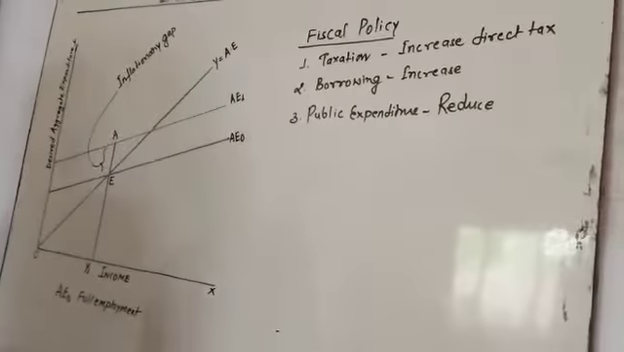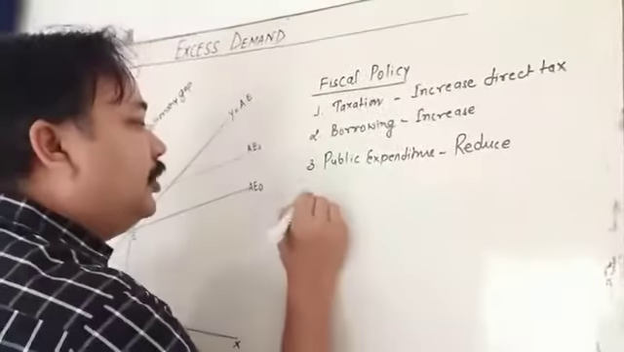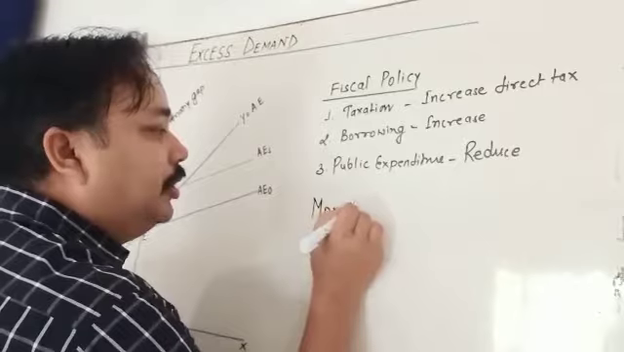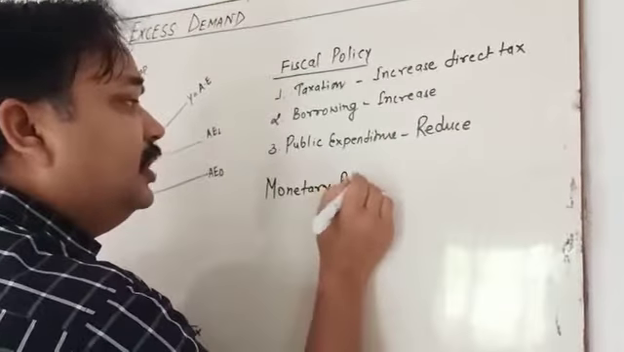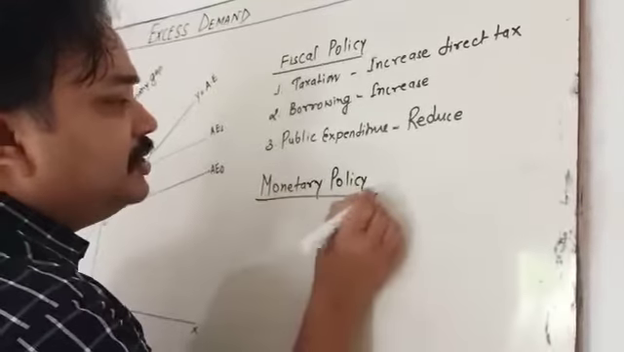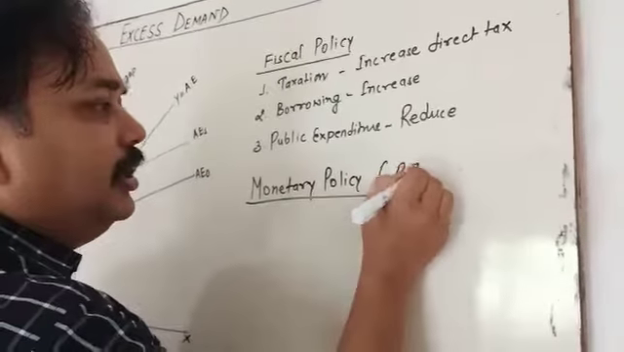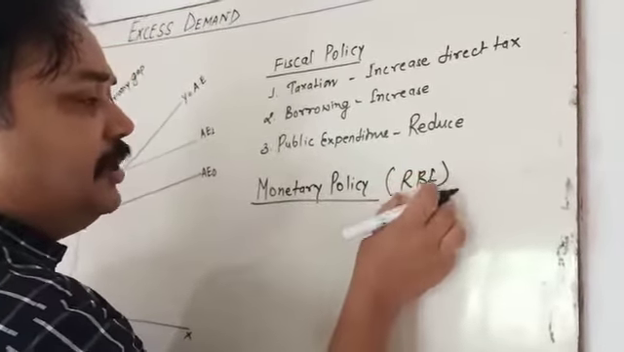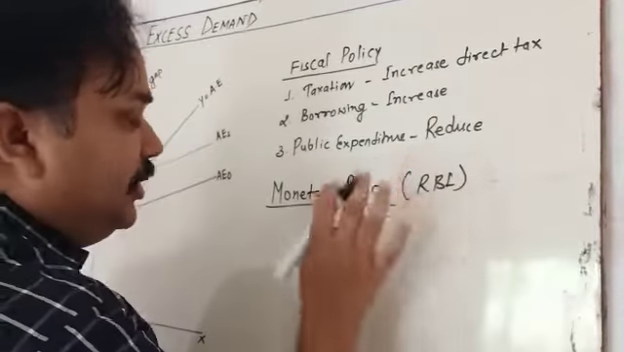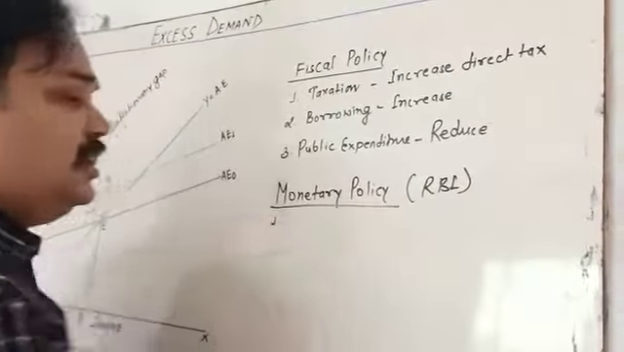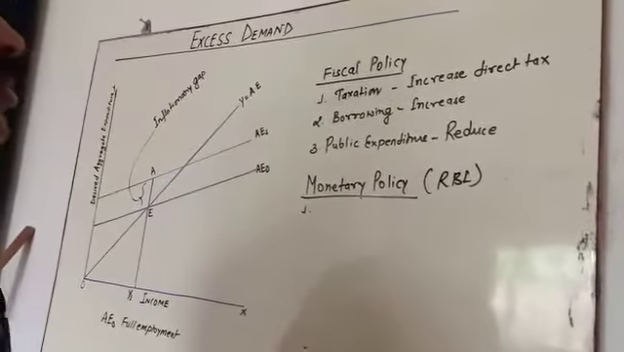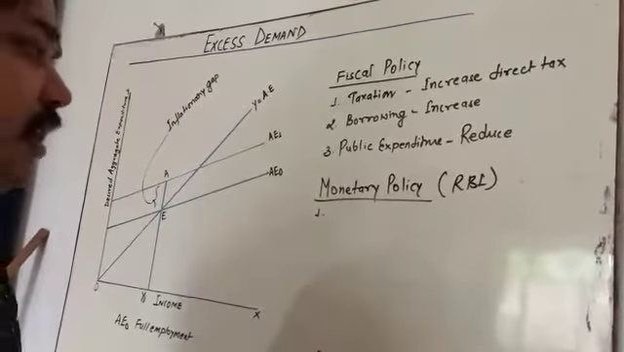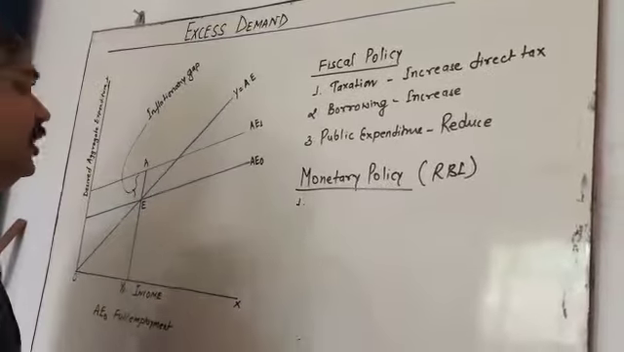So what is the monetary policy? Come to the monetary policy. Monetary policy is related with the central bank. Central bank means RBI. In every country there is a central bank. In our country the RBI is the central bank. So monetary policy includes CRR, SLR, bank rate. This comes under the monetary policy.